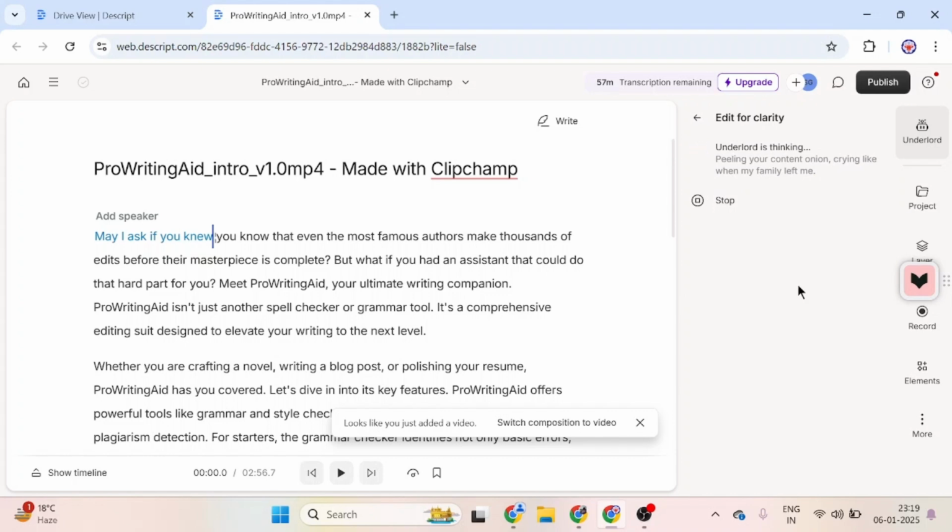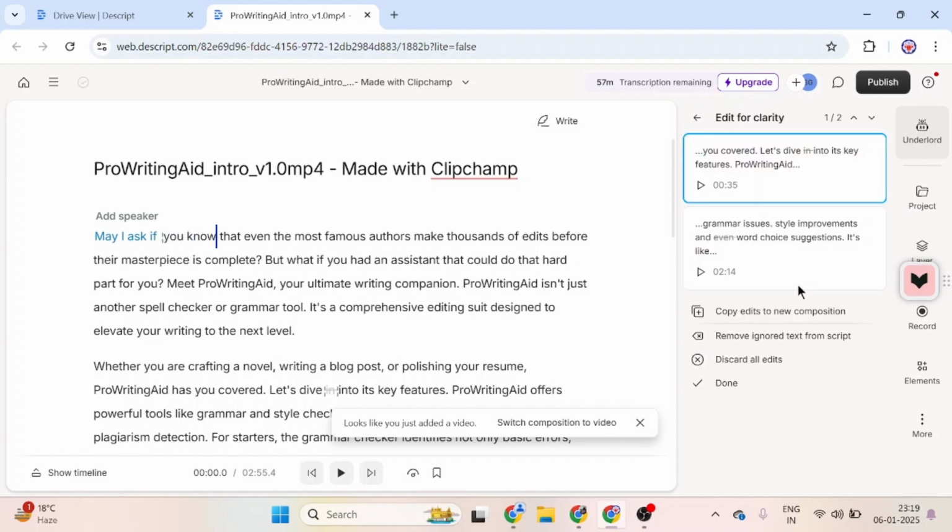With Overdub, you can create a realistic AI clone of your voice. Type in the text what you want and Descript generates the audio for you. It's perfect for quick fixes or creating new content on the fly.